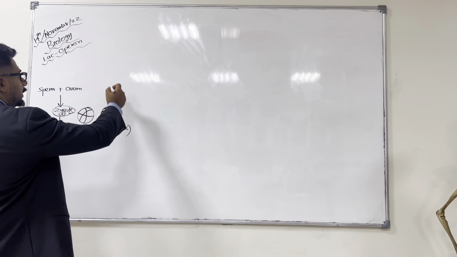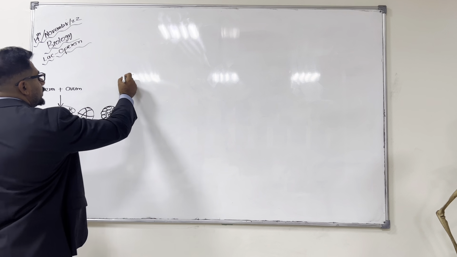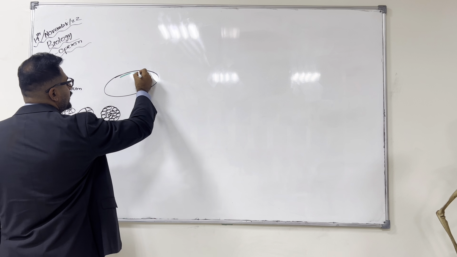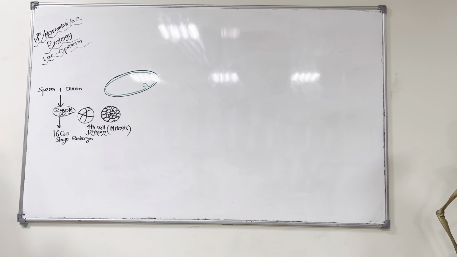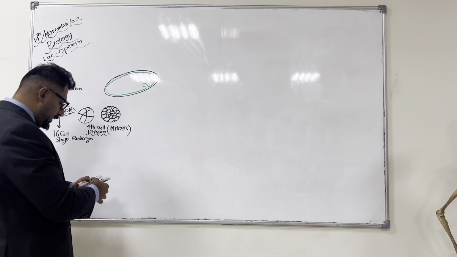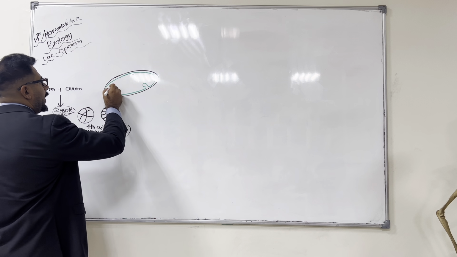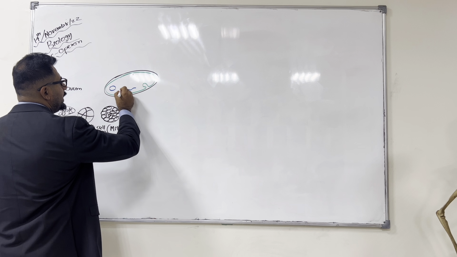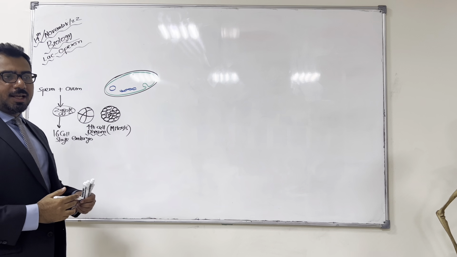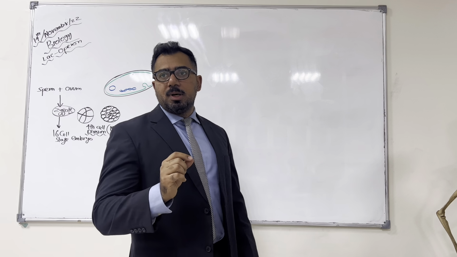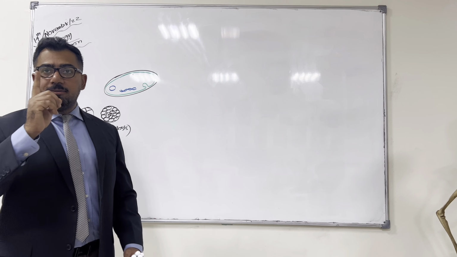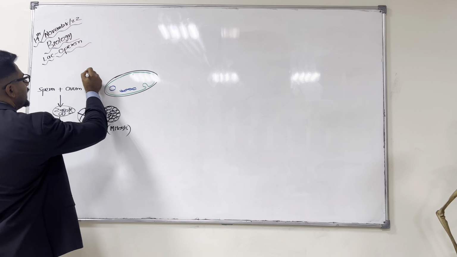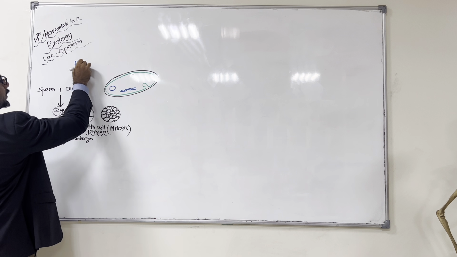Now, over here, we have a bacterium. We know that the outermost covering of the bacterium is what? Cell wall. Inner to the cell wall, we have the cell membrane. Then we have a plasmid over here, and we have linear DNA. We also call it a loop of DNA, or we also call it chromosomal DNA, right? One very important thing which we have learned before, that the bacterial DNA does not have introns.